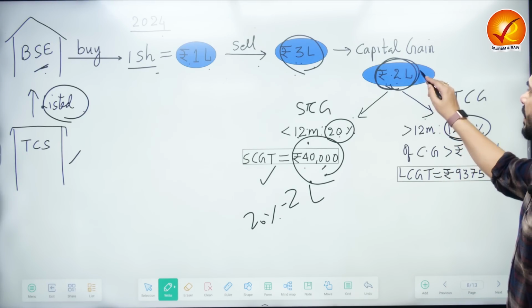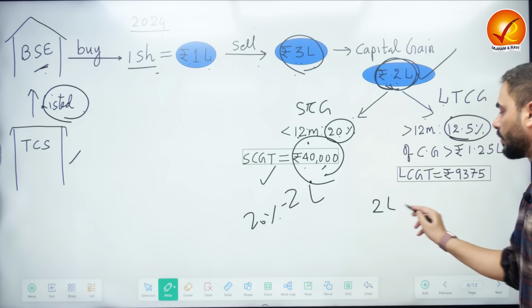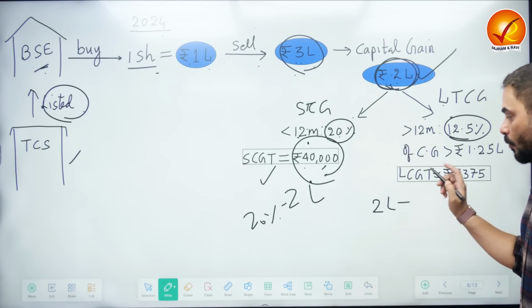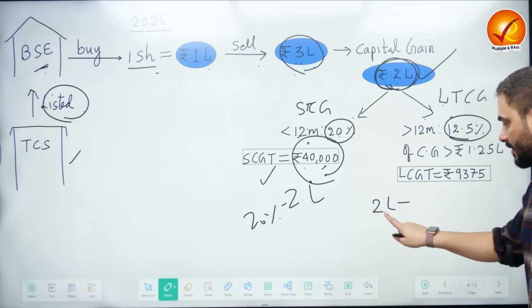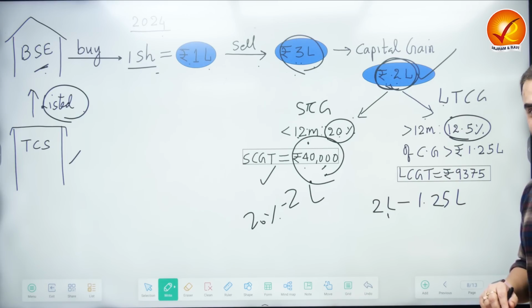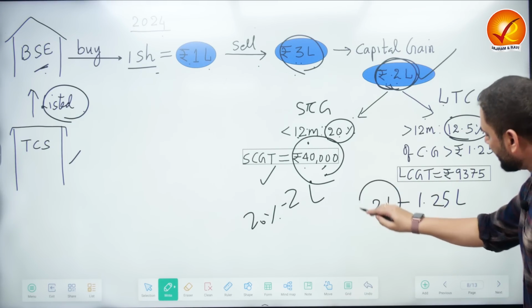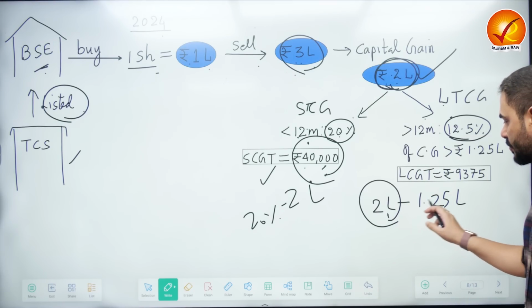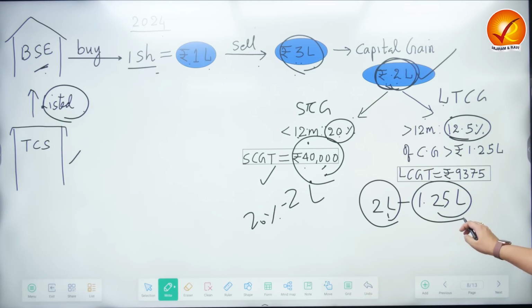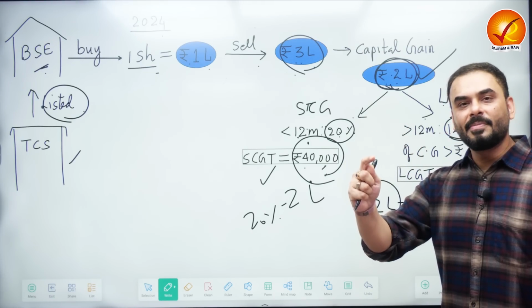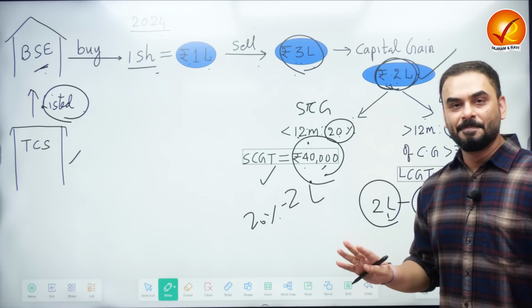But if you are selling the share after 12 months, the Government of India will ask what is the capital gain you made? You will say 2 lakhs. Then the government will ask, what is the capital gain you made over and above 1.25 lakh rupees? On this entire 2 lakh rupees, the government will not take a tax from you. The government is going to subtract 1.25 lakh, because till the profit of 1.25 lakh, long-term capital gains tax is not applicable.